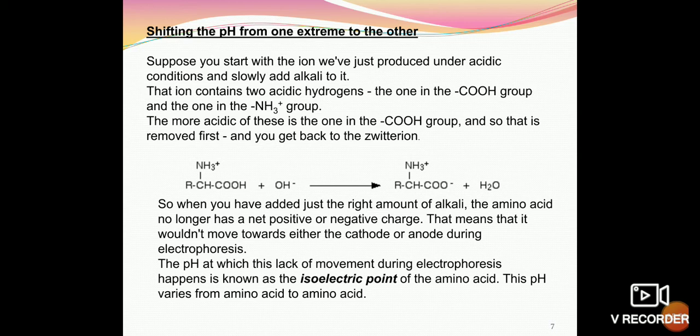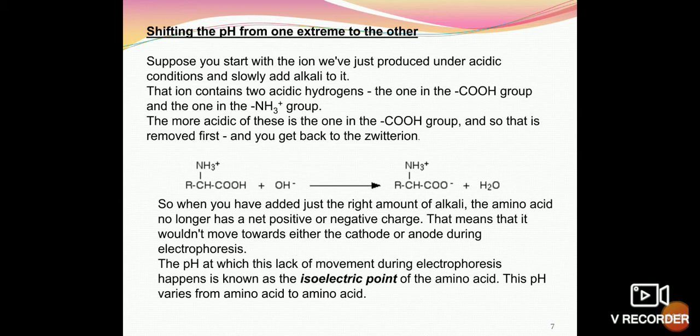So if we have a cation which has been formed by adding H ions to the amino acid solution or the zwitterion, this positive ion has two kinds of acidic hydrogens. One can be removed from NH3 positive, the other can be removed from the carboxylic group.